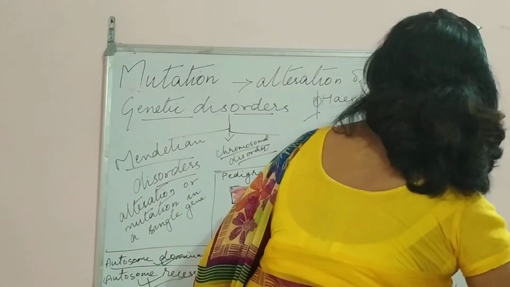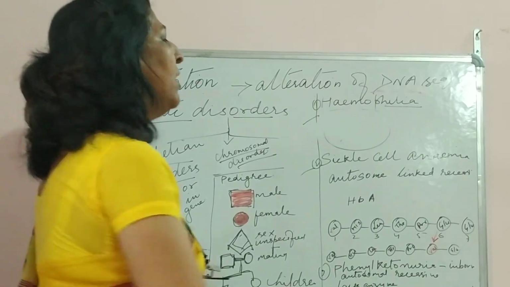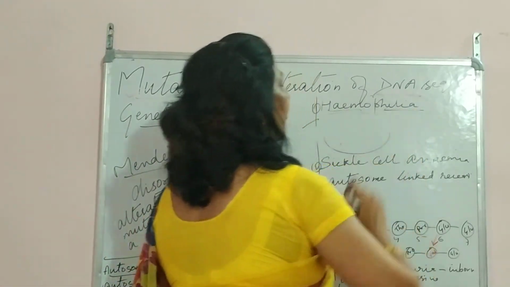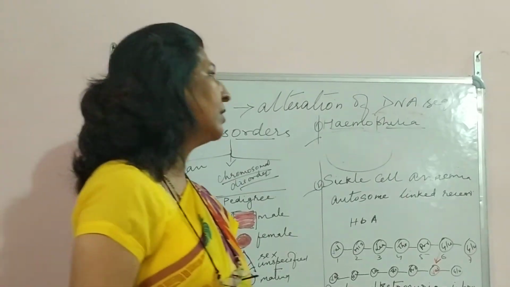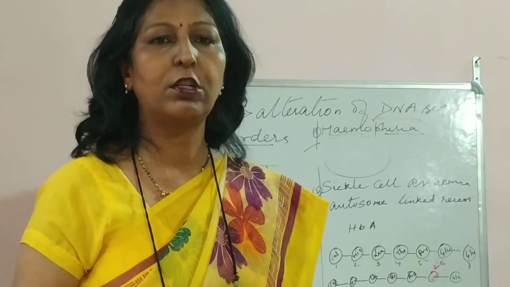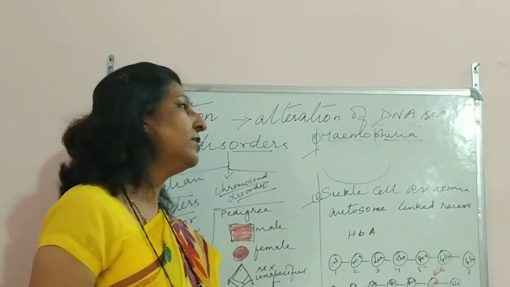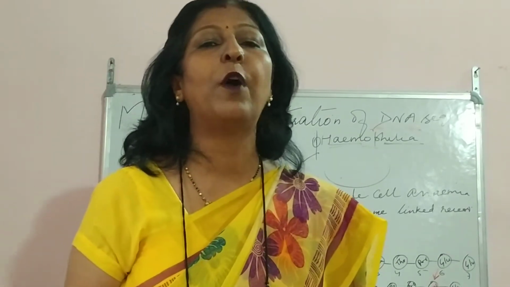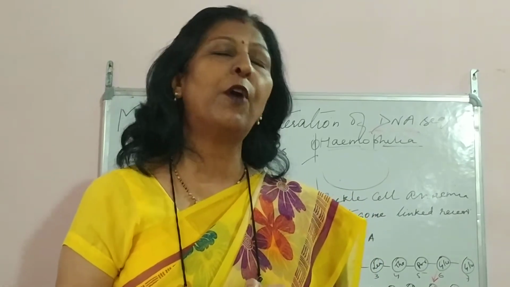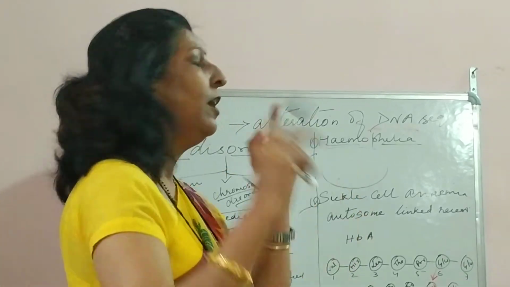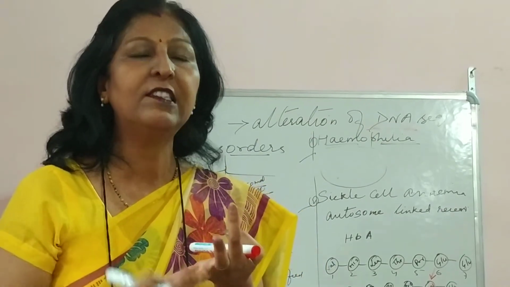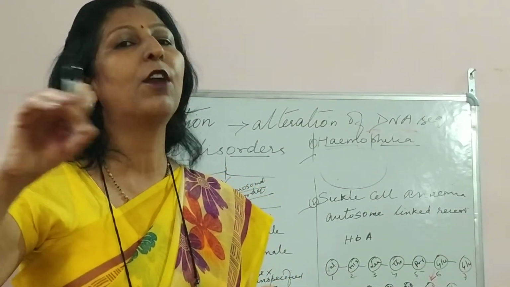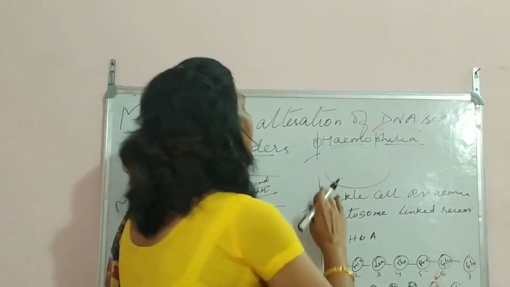Now we come to the sex-linked genetic disorders. Hemophilia. Now what is this hemophilia? Children, you must have heard about people suffering from a disease in which the blood doesn't clot. Blood clotting never takes place. Now this is a disease which is normally found in males. If it is found in females, females are always carriers of that particular disease. Please be very careful in listening to this. The males are the ones who suffer from this particular disease and females are always the carriers of this disease.